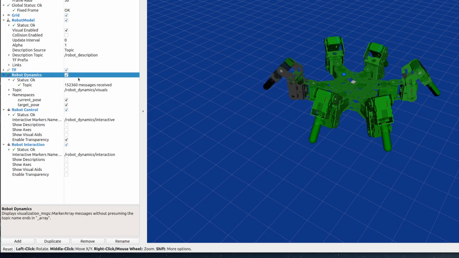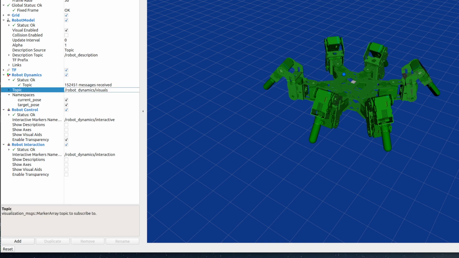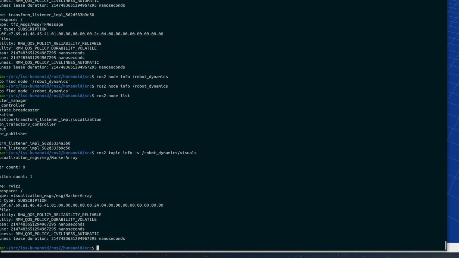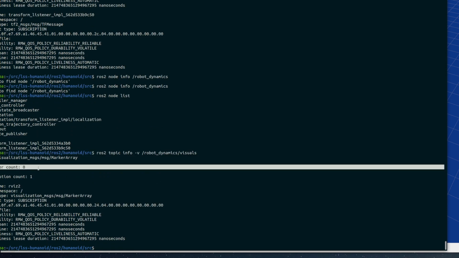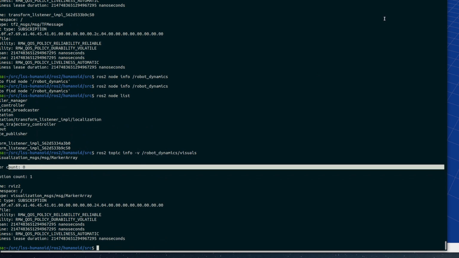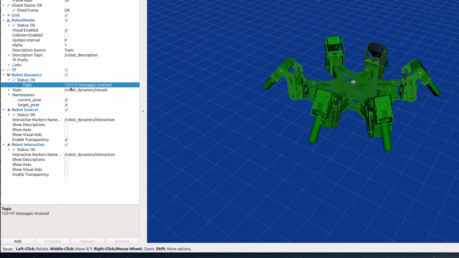And this counter is provided by the Robot Dynamics Visuals topic. It has a publisher count of 0, and it's got one subscriber count, which is RViz. But look, it's saying there's no publisher. So what's publishing on that topic? It just almost seems like the internal management of those topics in the ROS2 system has been bifurcated or something.